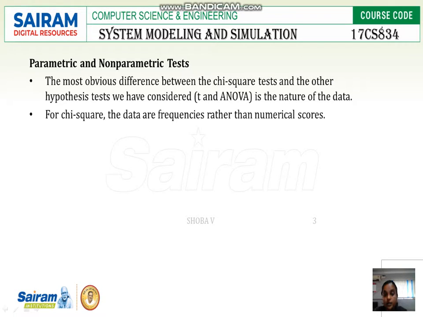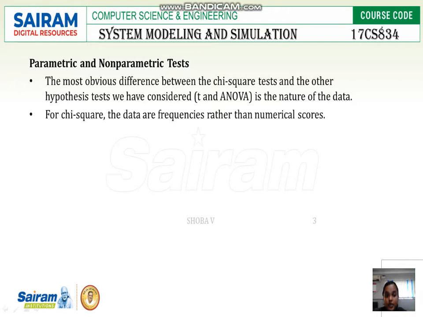We already know that the simulation outcome, or simulation result, is very difficult to interpret, because whatever outcome we get can be inaccurate, inappropriate, or otherwise incorrect data. So we are not going to compare this with the future one. Once we compare with the existing one, we can find out what the problems are and how we can solve them. There is no need to compare this with the future one. This is the main difference between the chi-square and the other hypothesis tests.